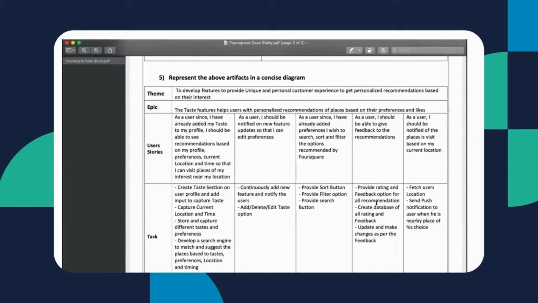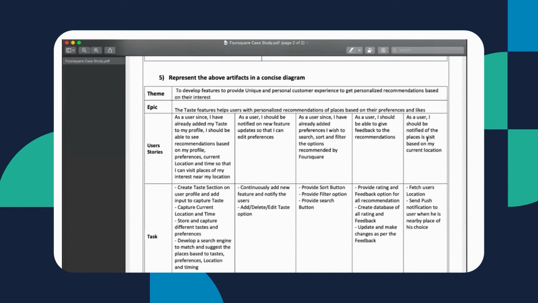For that, the entire feedback mechanism was created: rating, text feedback, and then storing it in a database or something like a complaint management if required. And then update and make changes as per the feedback would be the next iteration on this one.